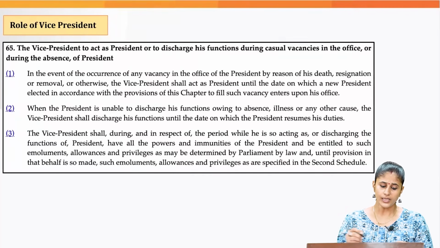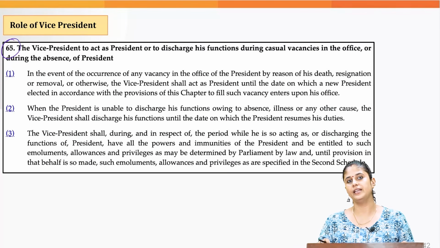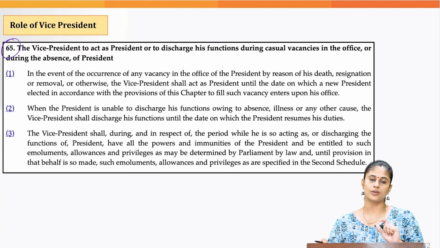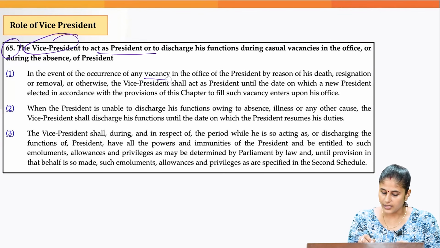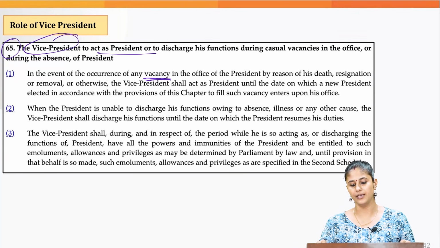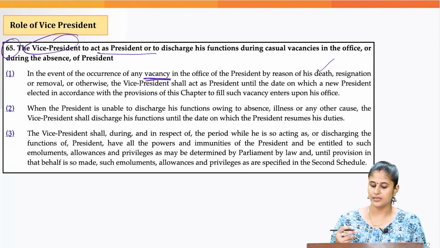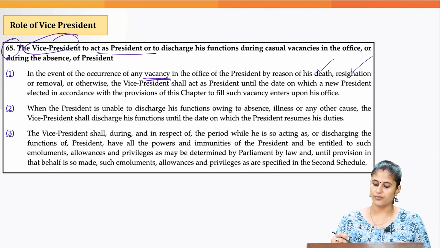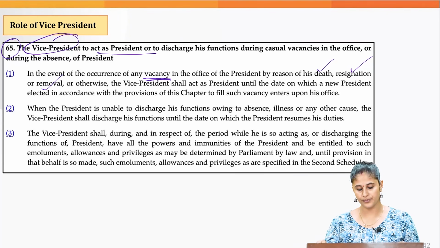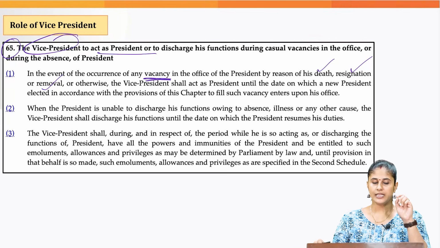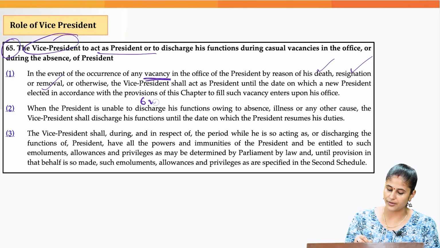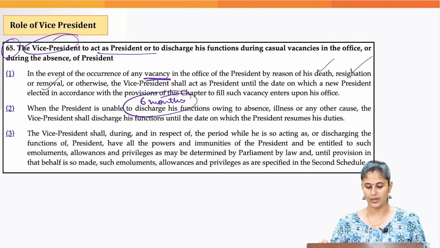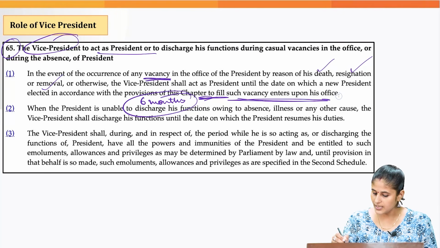Okay, now what is this Article 65 dealing with? Article 65 talks about when the Vice President acts as President in case the post of President has become vacant. Why? Because the President might have died, or resigned, or been removed. In such a case the Vice President would be acting as President only for a maximum period of 6 months, within which the post of President needs to be filled, or till such vacancy is filled.